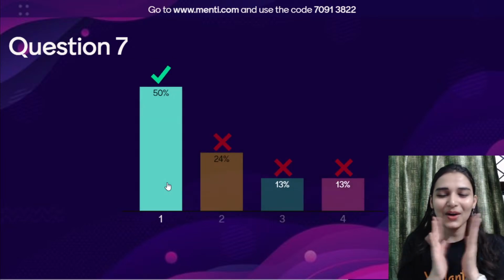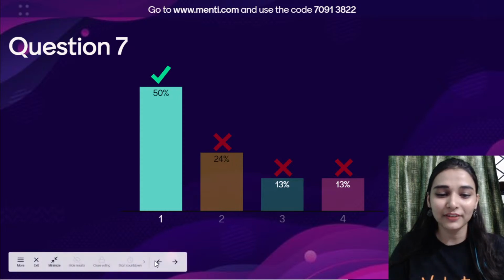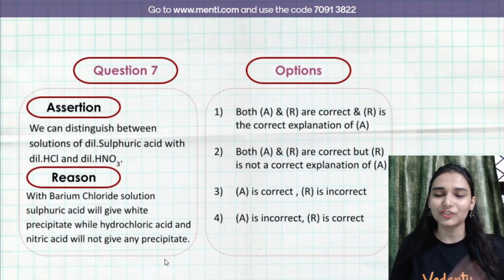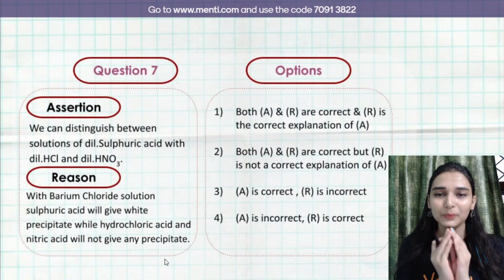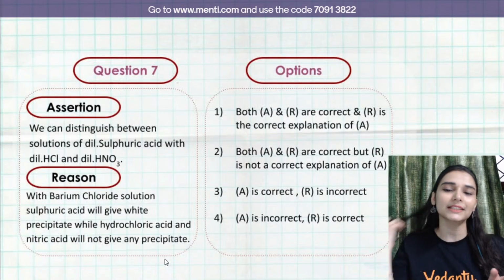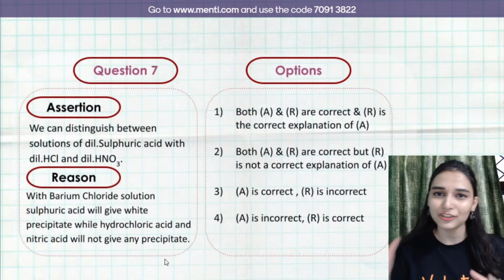Guys, that is so amazing. Very good. 50% got it right. Not bad at all, because that was a new question. You can distinguish these solutions. How? If you take barium chloride solution and make it react with dilute sulfuric acid, then a double displacement reaction will take place.